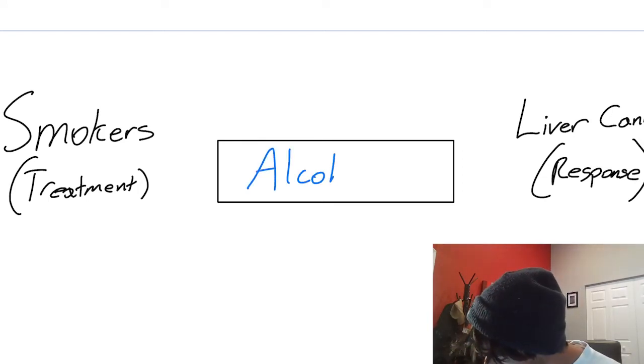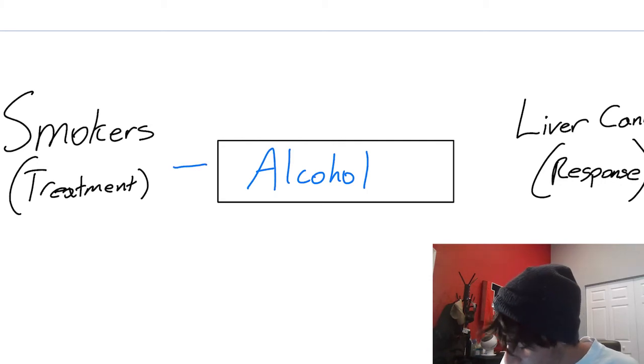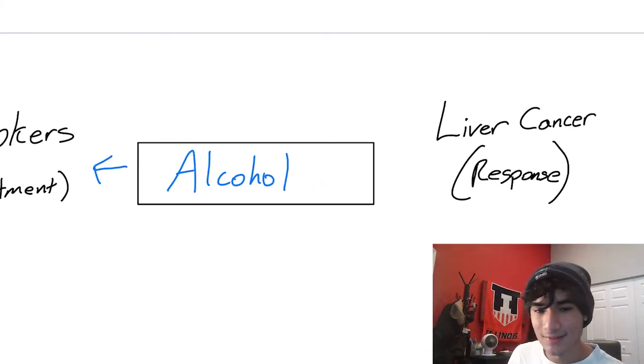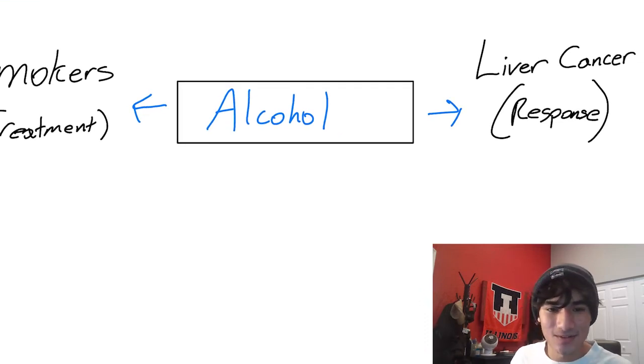So what is the relationship between alcohol and smokers? Well, as we said before, if you drink more, you're more likely to smoke. So drinking alcohol can cause you to smoke. And what's the relationship between alcohol and liver cancer? Well, drinking alcohol can cause liver cancer. So this is a confounder because the arrows are not flowing in the one direction.